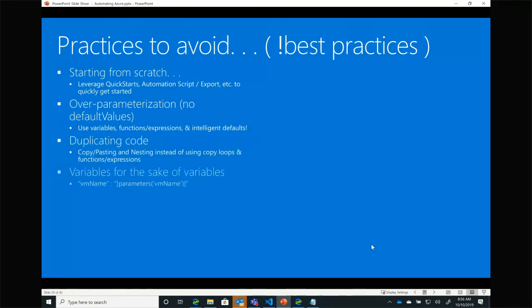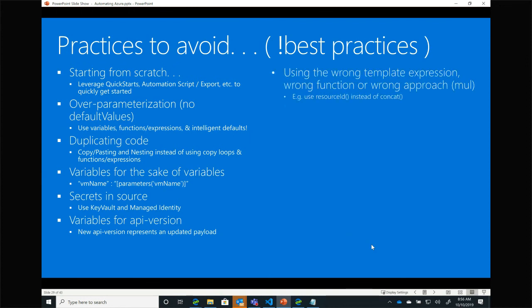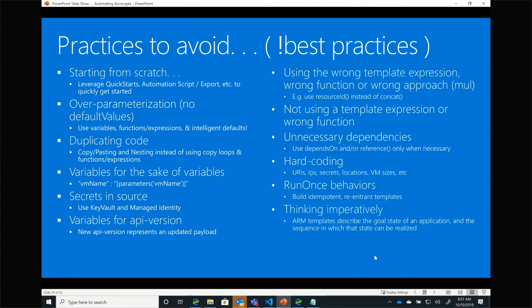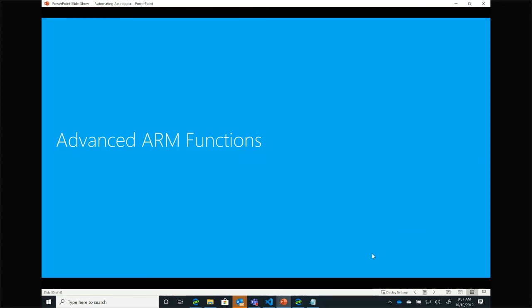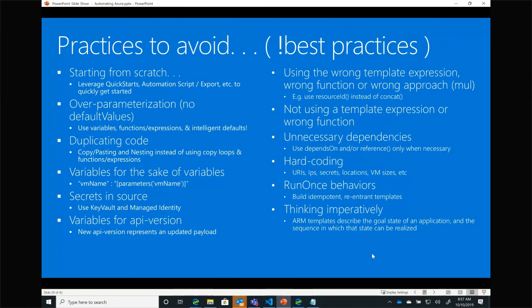So again, some tips. We're running short on time, so I'm going to just build out the slide. I went too far. All of these things are in the deck. Don't copy paste code. ARM templates have a mechanism for doing looping. So if you need to create 100 databases, you can create a loop and create the databases one at a time.